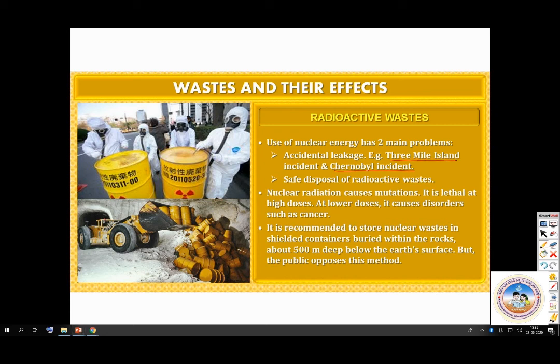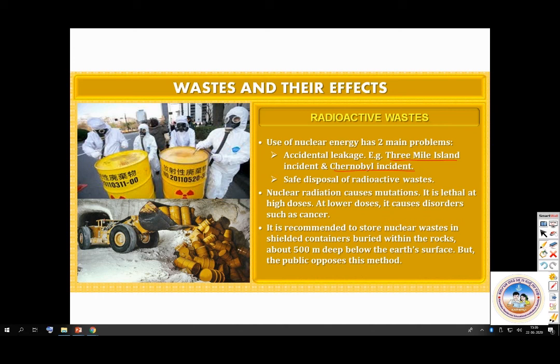It is lethal at high doses. At lower doses, it causes disorders such as cancer. It is recommended to store nuclear waste in shielded containers buried within the rocks, about 50-meter deep below the Earth's surface. But the public opposes this method. Why? Because there might be accidental leakage.